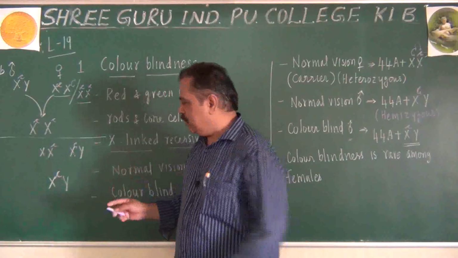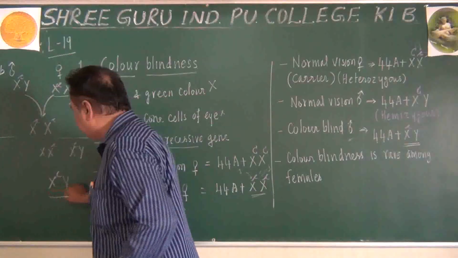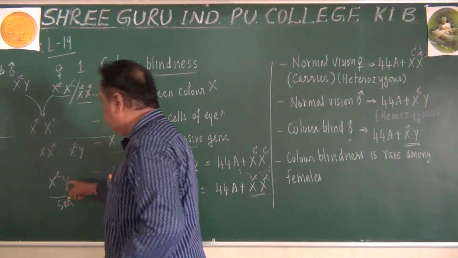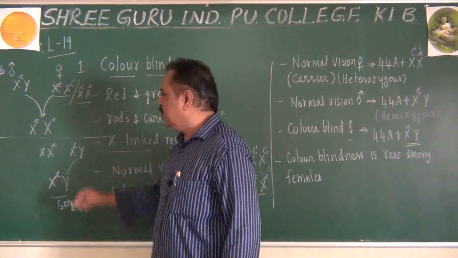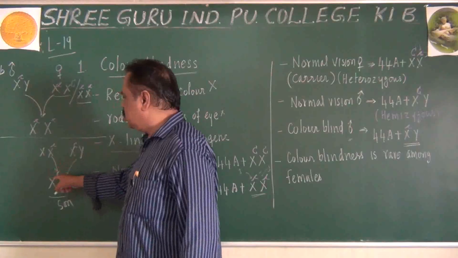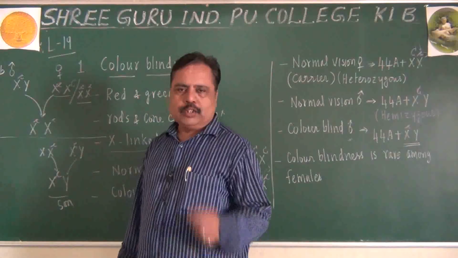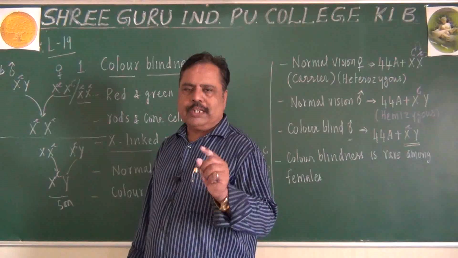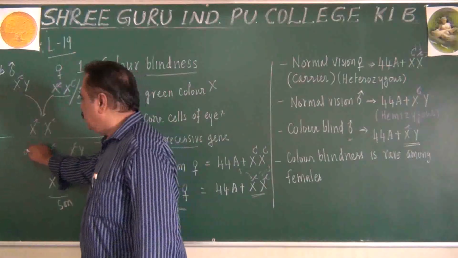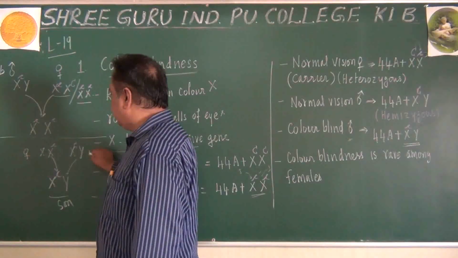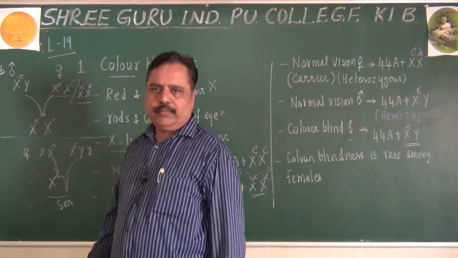So remember, a son will get his Y chromosome from the father. He will get his X chromosome from the mother. So who is responsible for a male to be colorblind? Only the mother. Mother is responsible for a son to be colorblind.